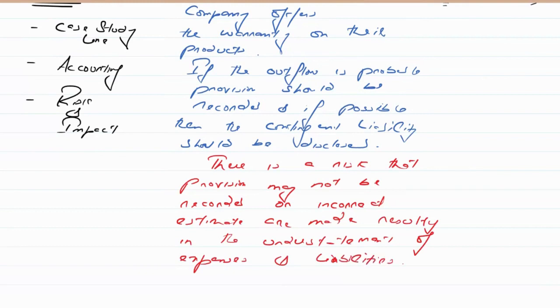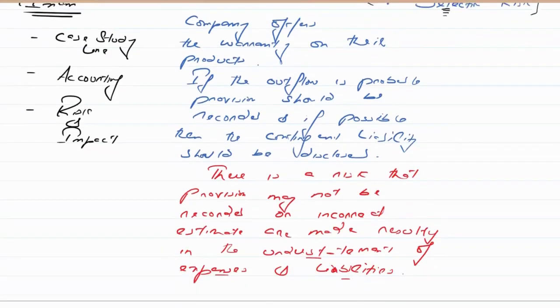So if they're not recording the provision, then that means they have understated both the expenses and the liabilities. So this is how you are going to write the audit risk within the exam.